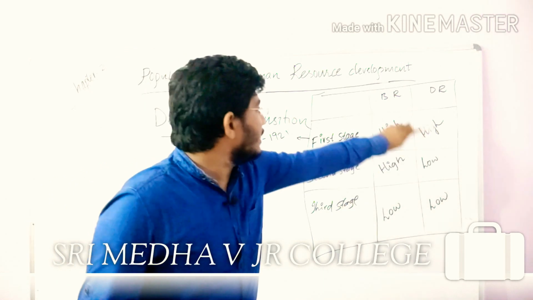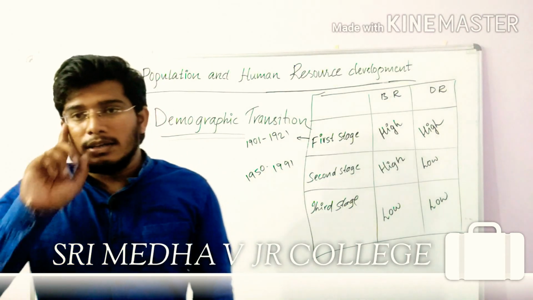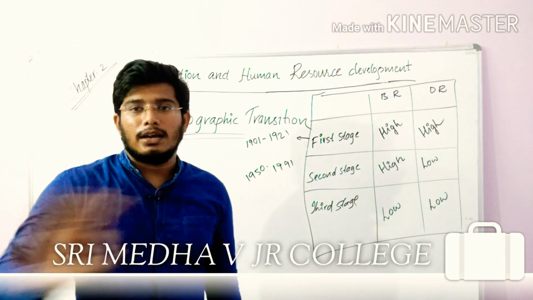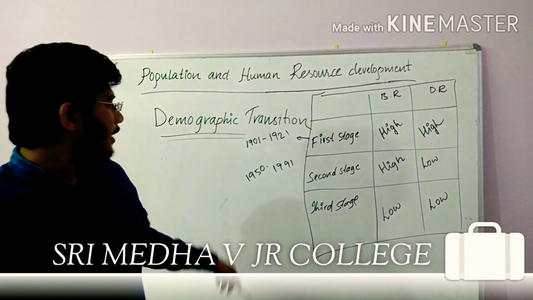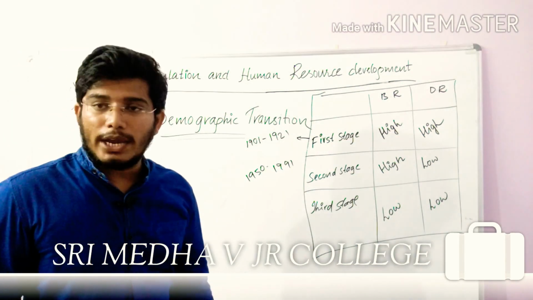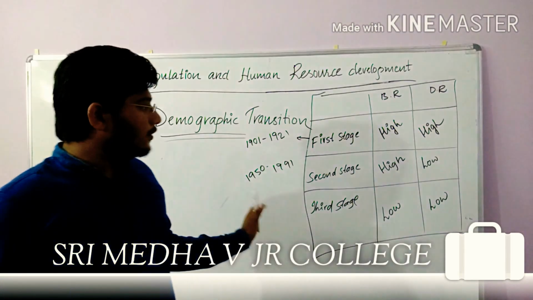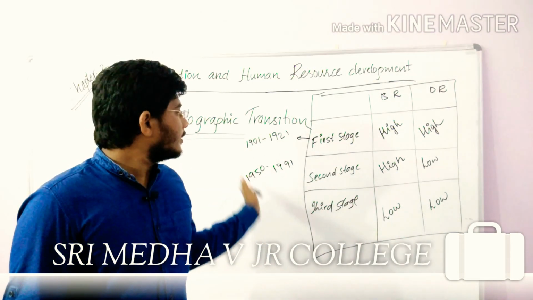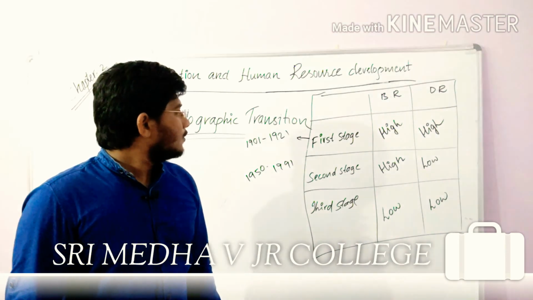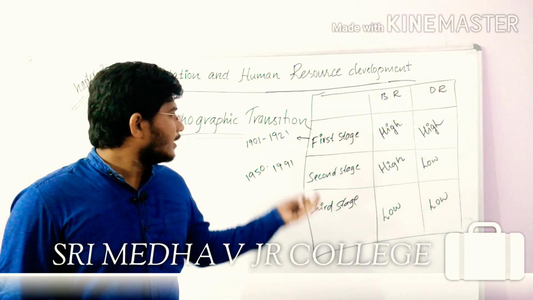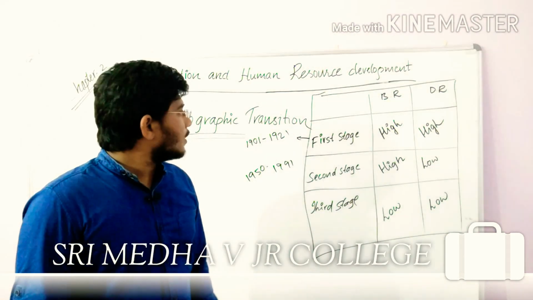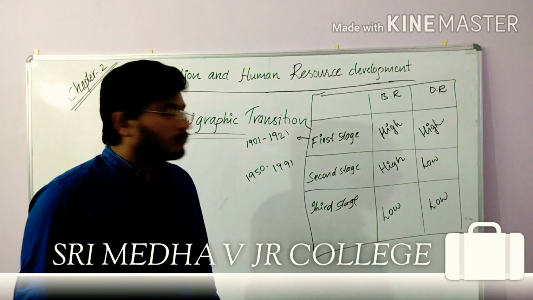So if you copy this chart, you can easily write a 100% answer. If you want to note it down, you can. This is a completely theoretical question, and you make it a chart. So you need not read the theory. By seeing this, you can write the complete theory.